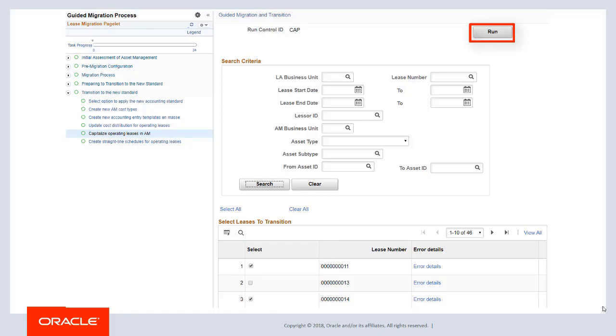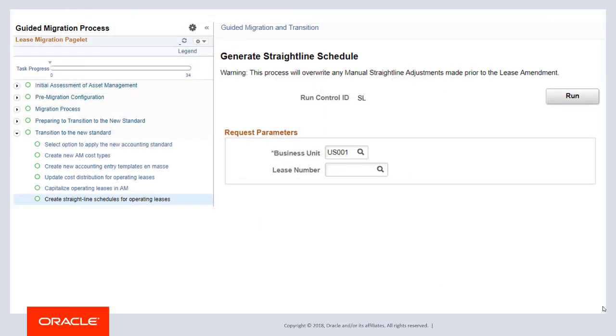Before running the process, be sure you have reviewed the cost of operating leases as of your transition date using the Transition Analytics Pivot Grid. Incomplete information prevents you from capitalizing an asset. Select the Errors Detail link to review the reasons. The capitalization process updates many data fields in AM and LA and cannot be reversed.